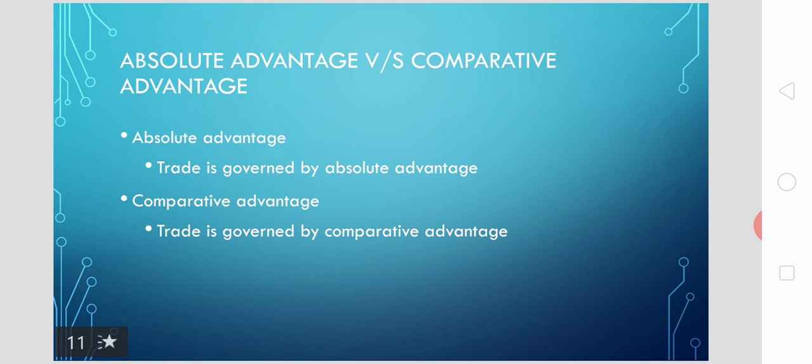And another common assumption is no transportation cost. There will be no transportation cost. Transportation cost has not been considered in the classical trade theory, as if there is transportation cost, it will make differences in comparative advantage or absolute advantage. According to the classical trade theories, there will be no trade barrier.